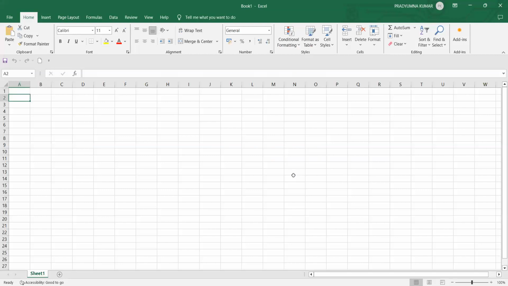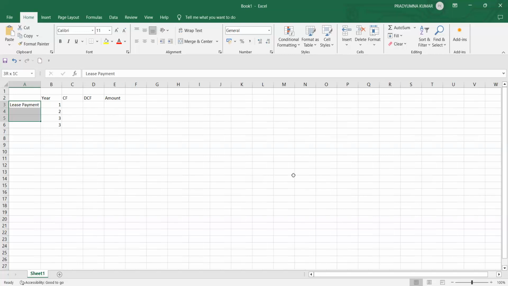You are able to see the Excel, right? Yes, sir. Year, cash flow, discounting factor, and amount. Year 1, year 2, year 3. Year 3 again, reason being we have residual value also. I will write here lease payment. All these three are lease payments and this is residual value.